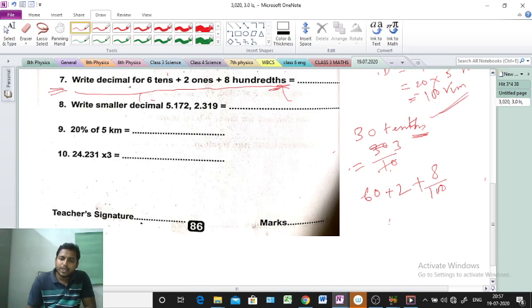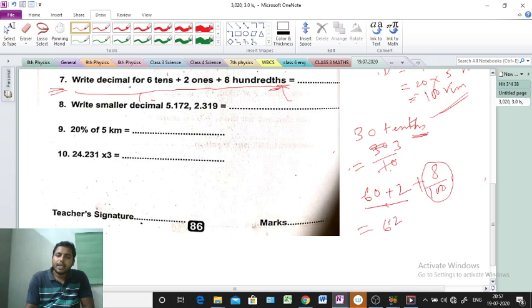So now we will do the addition. So 60 plus 2, 62. Clear this one? And 8 by 100 means what? 8 by 100 means very easy.